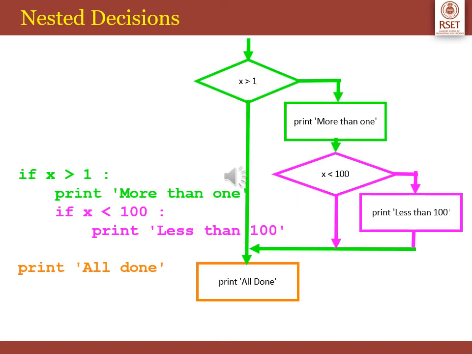Nested decisions can also be taken by including a particular if statement inside another if statement. An example is given, where you have the first if statement shown in green color, and inside the if block you have the second if statement, which is shown in purple color. So the explanation is in the flowchart.